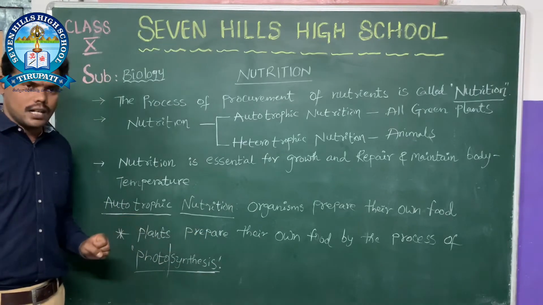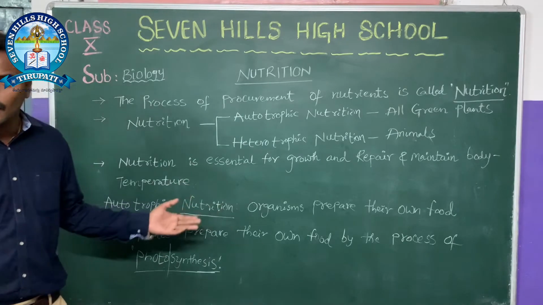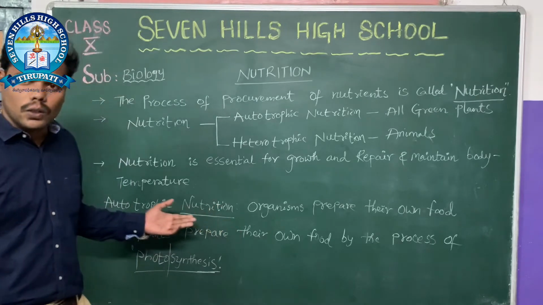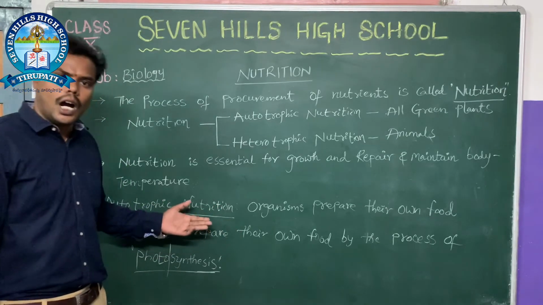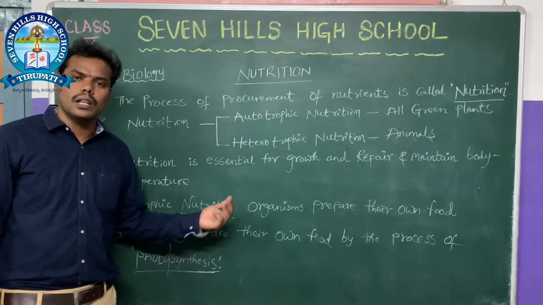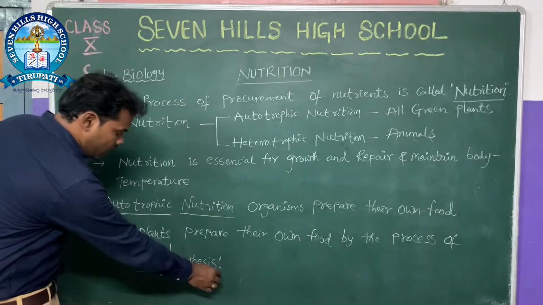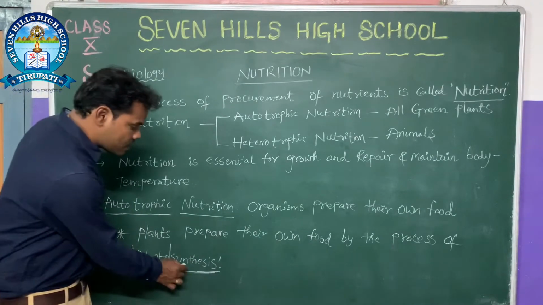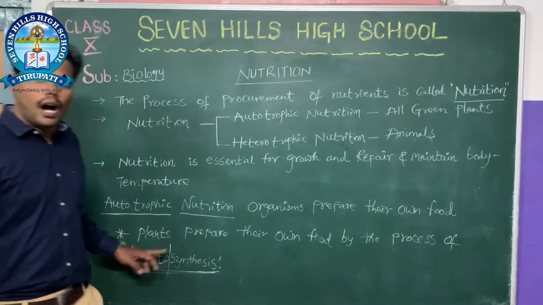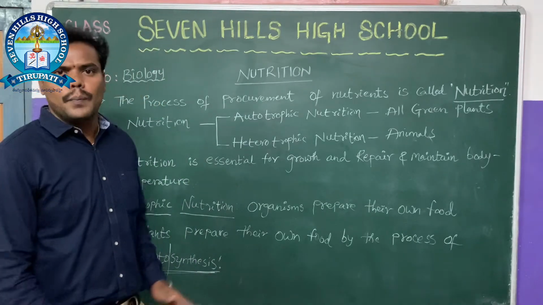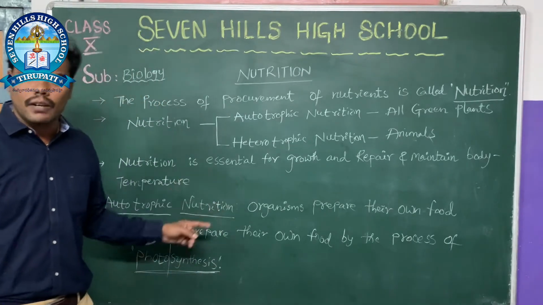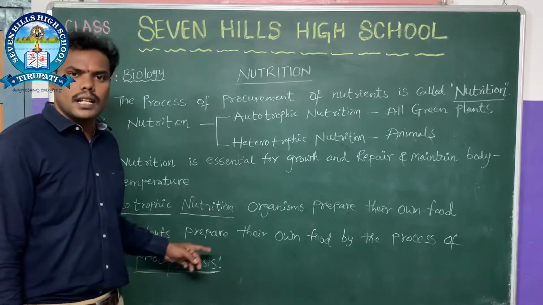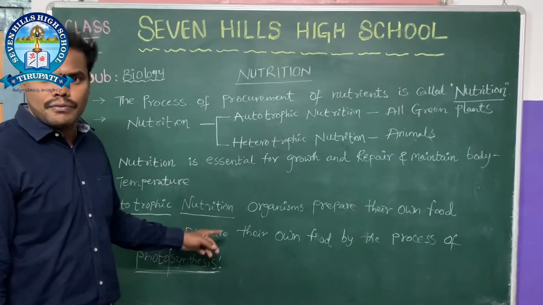All living organisms directly or indirectly depend on green plants for their food requirements, so autotrophic nutrition is the basis for all living organisms. That's why we call photosynthesis a basic life process. Why is it called a basic life process? Because all living organisms on the earth's surface depend on plants for their food requirements and also for their oxygen requirements. That's why photosynthesis is called the basic life process.